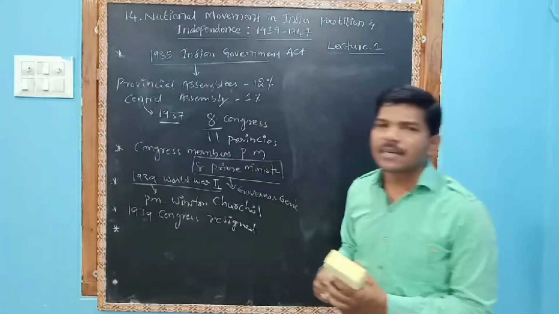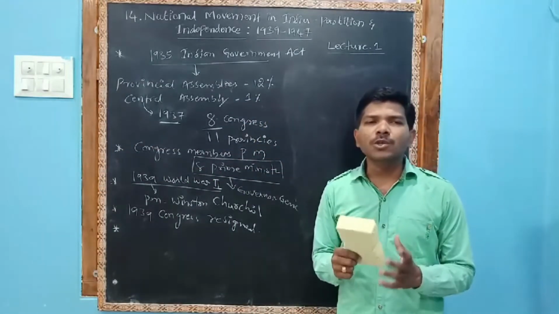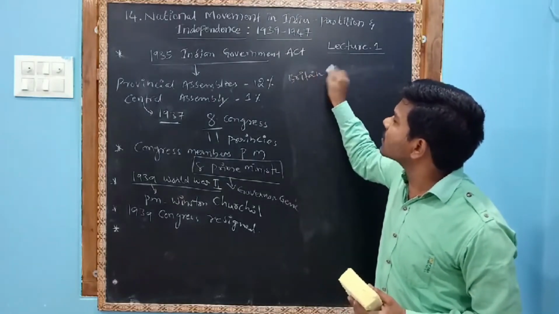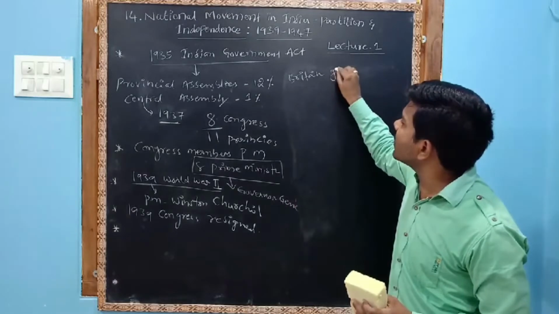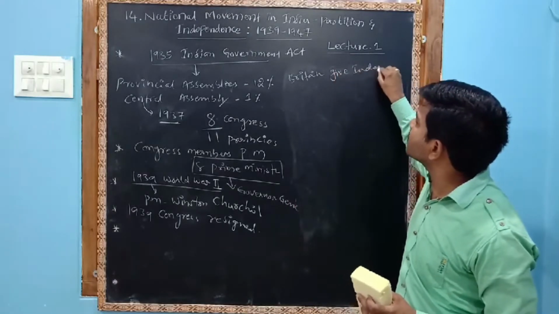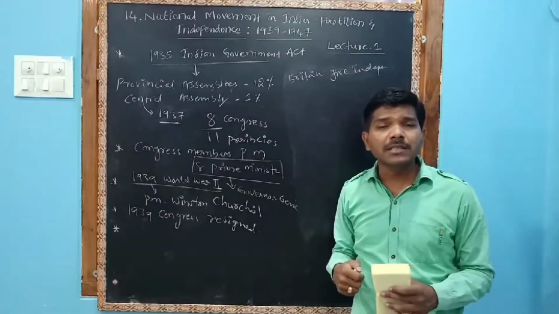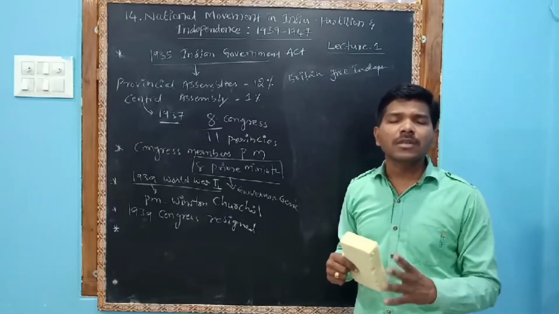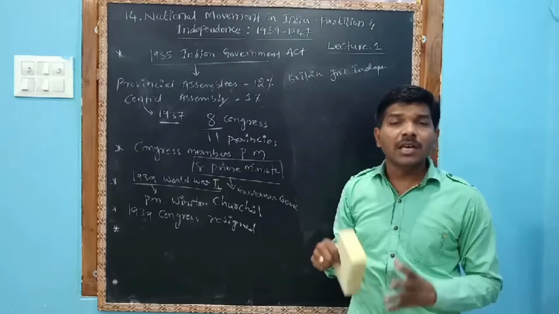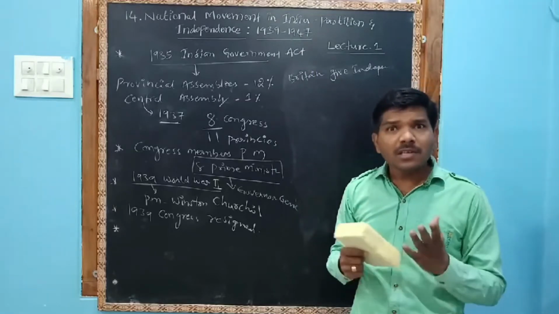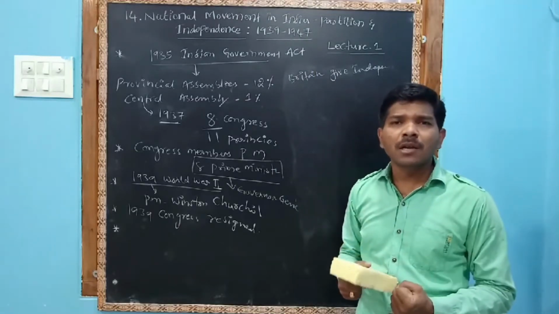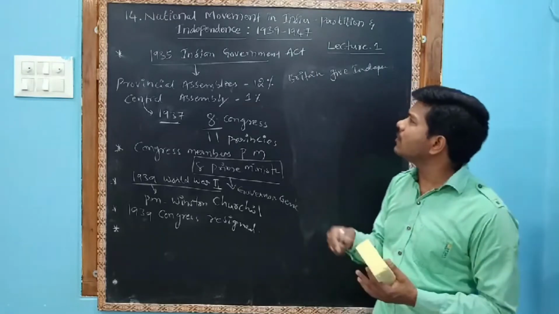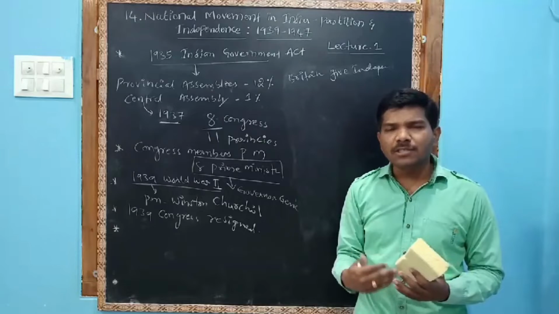But what did Congress expect? Congress expected that Britain would give independence to us. That is what they expected, because Britain joined the Second World War in the name of restoration of democracy, to save democracy. That save-democracy slogan was being raised by Britain, so they might give independence to us. So the Congress expected that Britain would give independence.